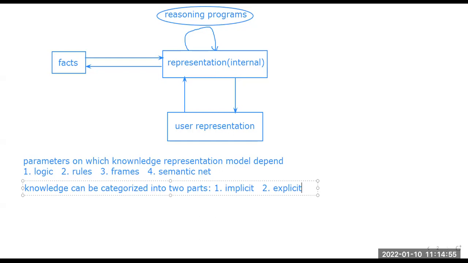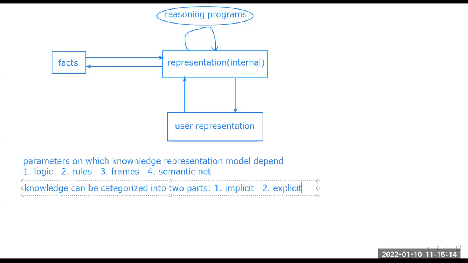Now the second part is known as explicit knowledge. It lies outside the human body, and it can be shared and copied, and it is very easy to steal or copy. Why? Because it is not in our human brain.